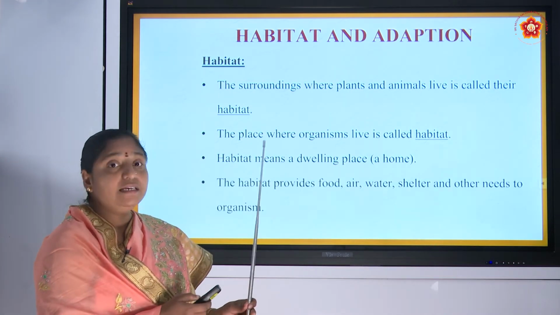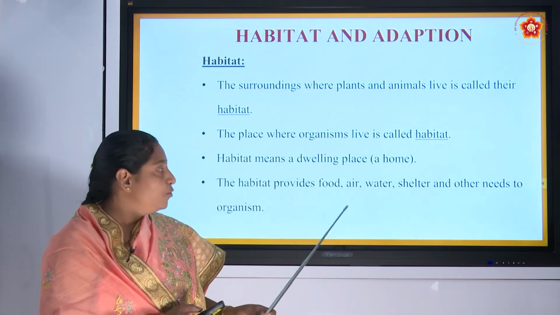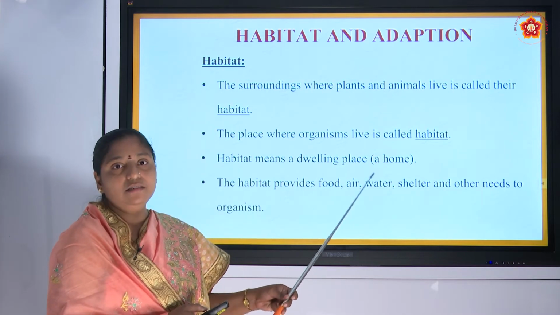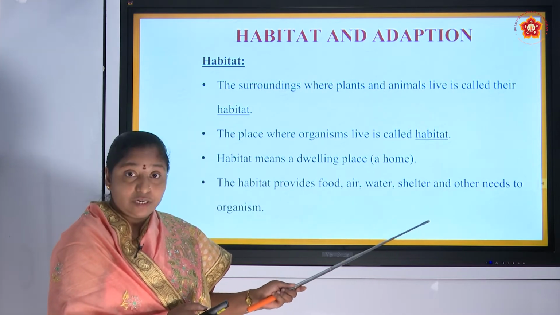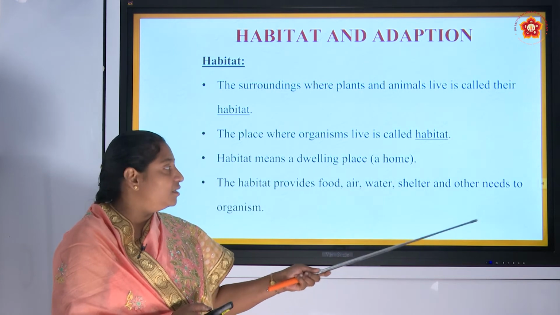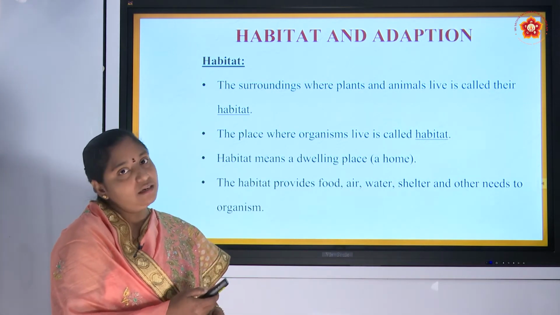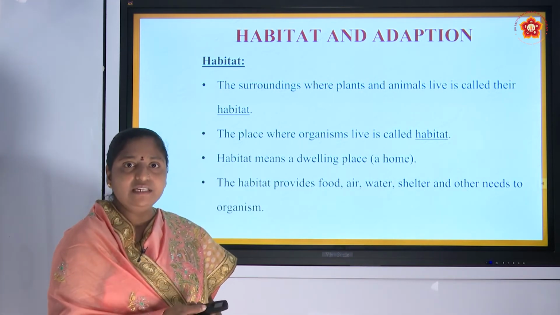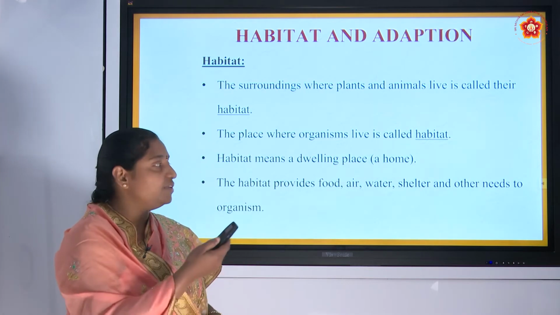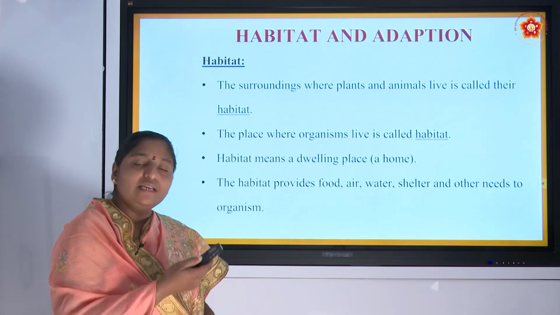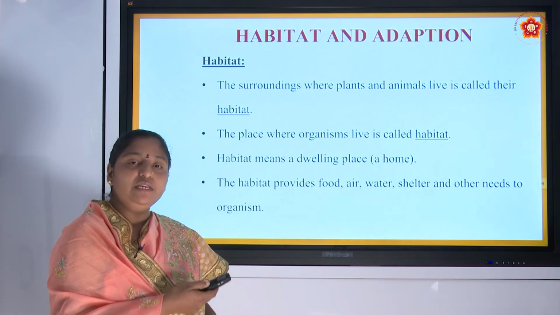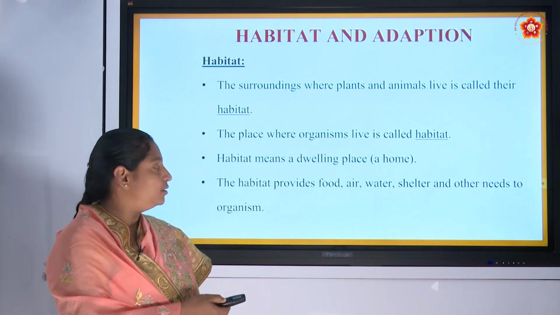The habitat provides food, air, water, majorly shelter, and other needs to an organism. What does the habitat consist of? All these will be there, so it helps an organism to live in that place.